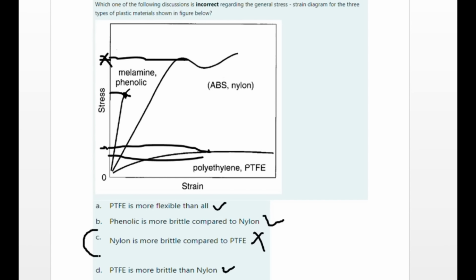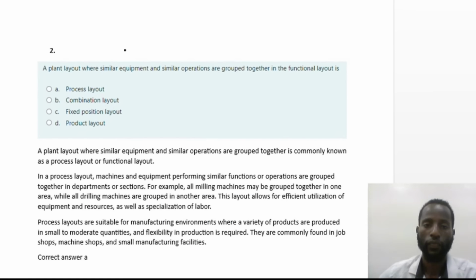C. C is incorrect. In plant layout, where similar equipment and material operations are grouped together in the functional layout, is: A. Process layout, B. combination layout, C. fixed position layout, D. product layout.